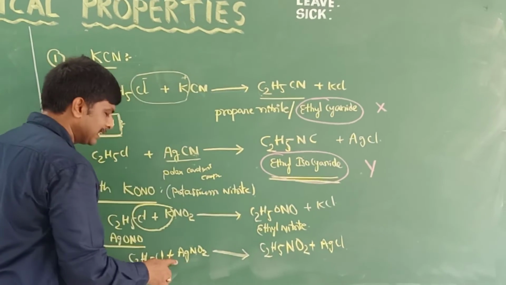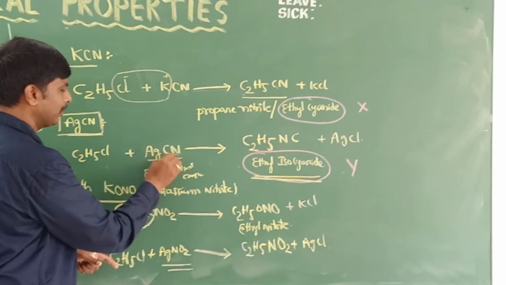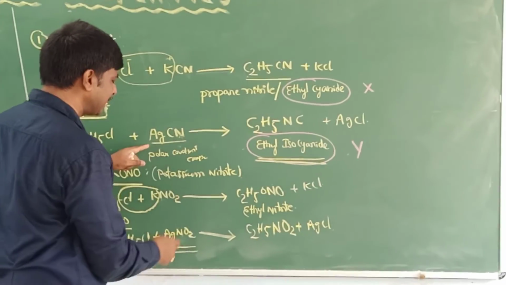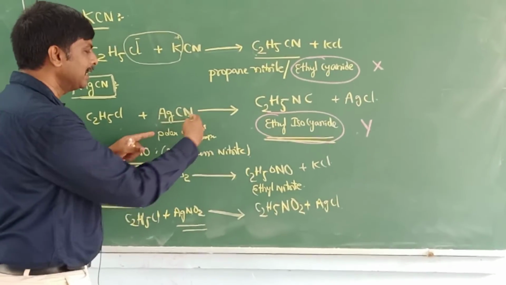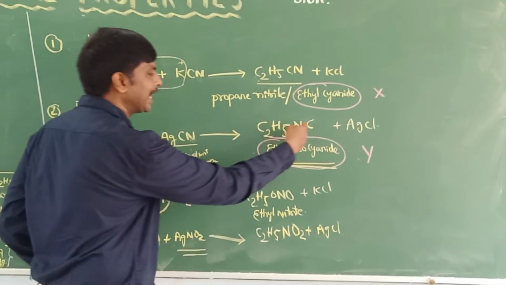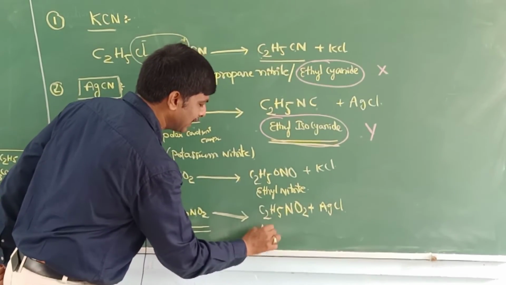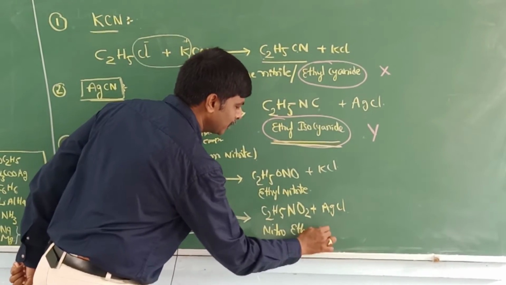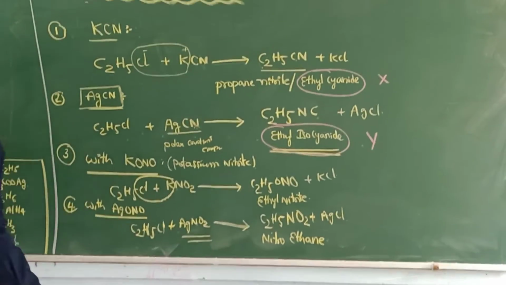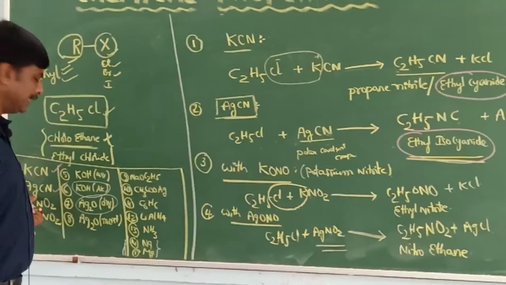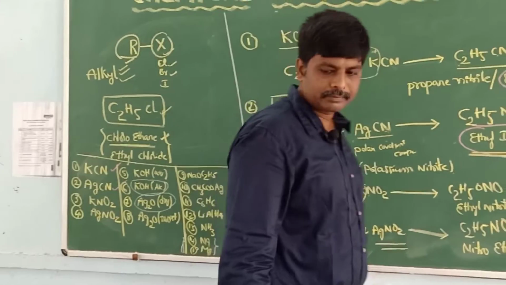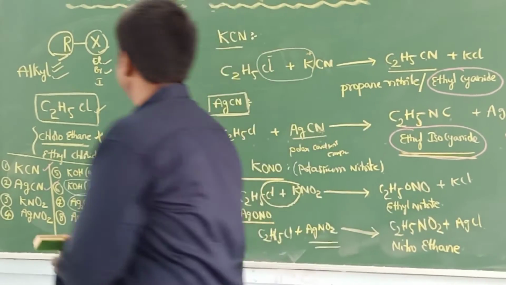So for silver compounds AgNO2 and AgCN, it is easy to remember like this: in the case of a silver compound, the bond is linked with nitrogen. That's why here it is isocyanide, and here this is called nitroethane. So these are the first four properties: KCN, AgCN, KNO2, AgNO2.